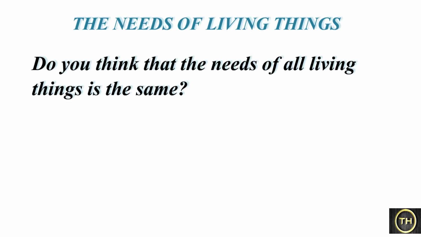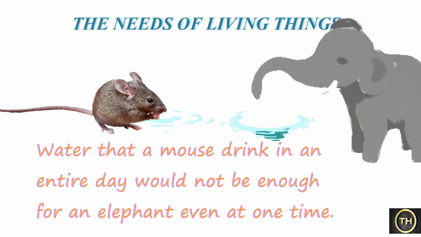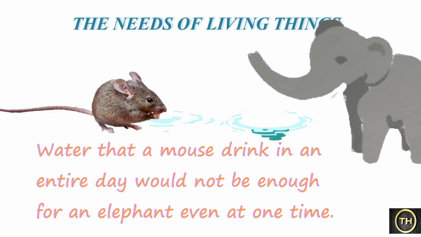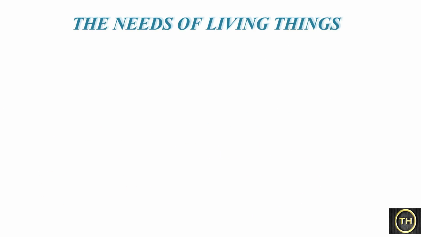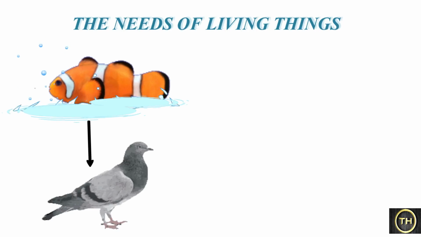Children, do you think that the needs of all living things are the same? No. Water that a mouse drinks in an entire day would not be enough for an elephant even at one time. So now let's see some examples based on this. First example, fish can breathe in water, but can a pigeon do the same?